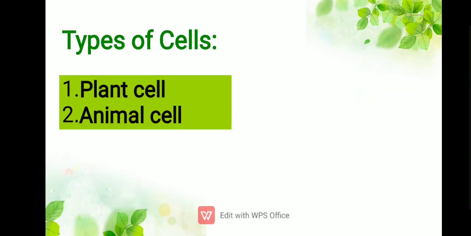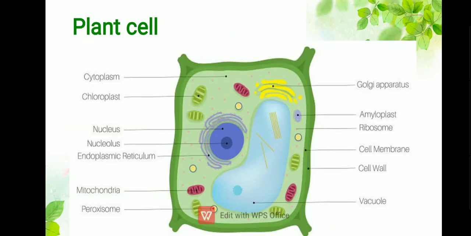And here there are two types of cells. First we discussed the types of organisms, and now there are two types of cell: plant cells present in plants and animal cells present in animals. Here a picture of a plant cell is shown, in which you can clearly see the organelles present in it: the nucleus, chloroplast, cytoplasm, mitochondria, cell wall, and cell membrane.